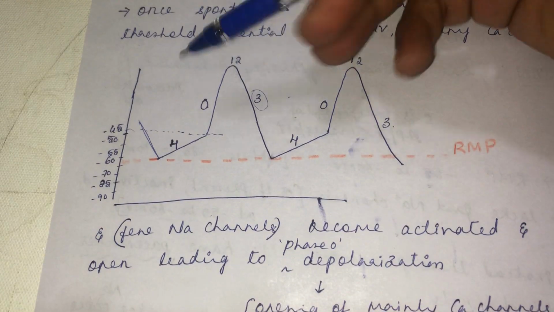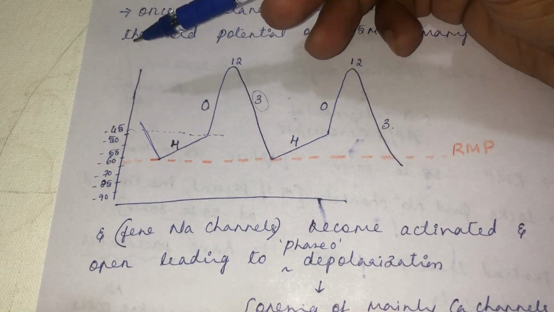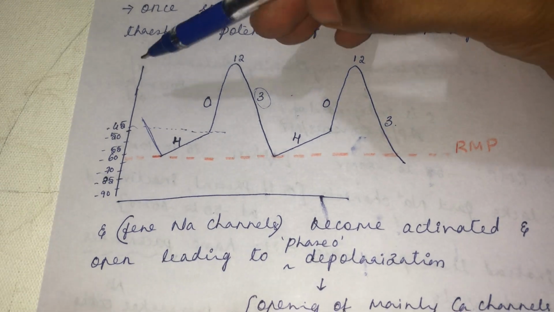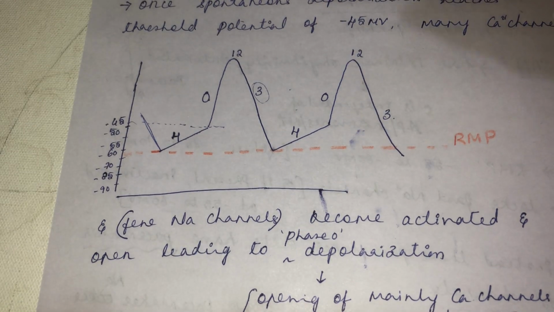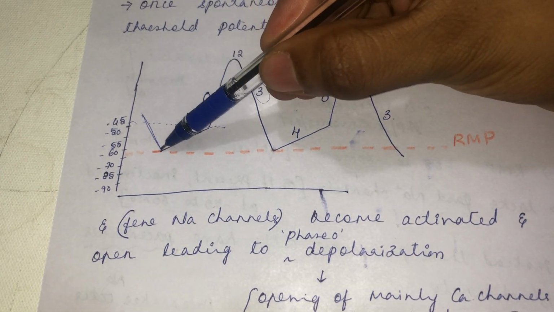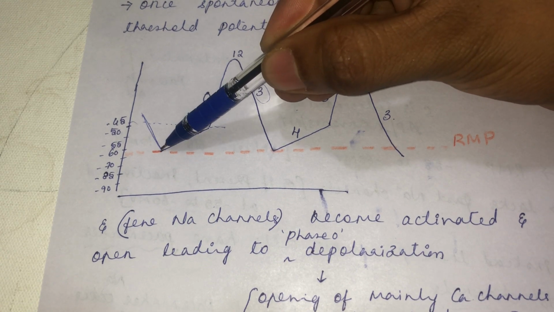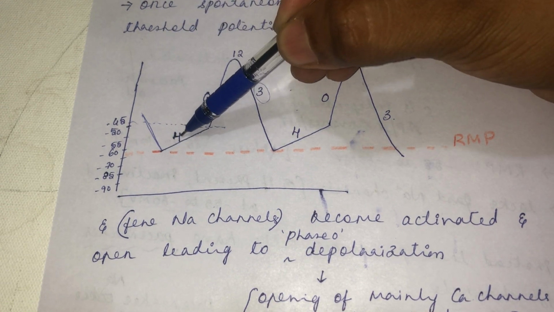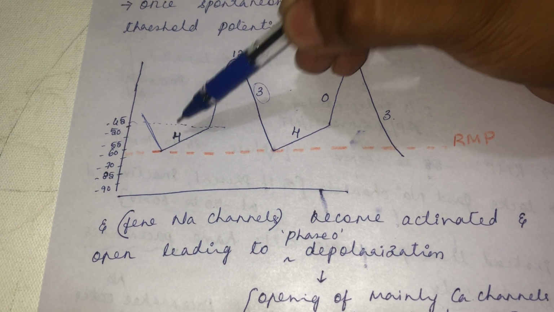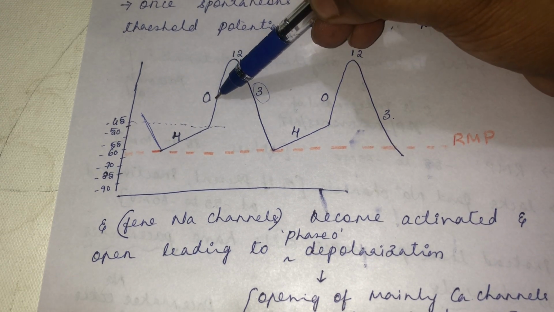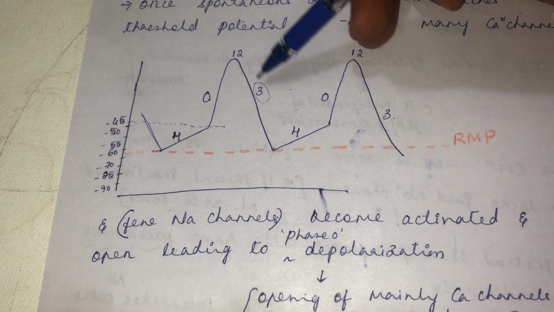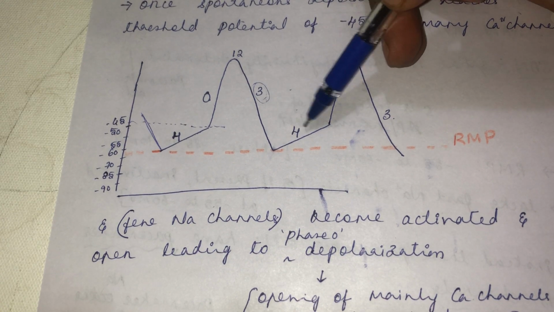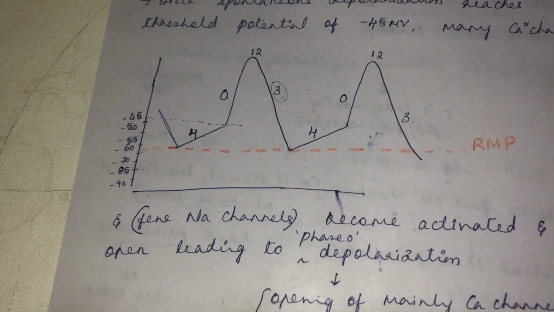Whereas in the automatic fiber, the impulse is already being generated. It is generated from the time you take birth. From the time the fetus is implanted in the uterus, from that time itself the heart starts beating. Once the membrane potential reaches the threshold resting membrane potential, there will be opening of the pacemaker sodium channel, causing phase 4 depolarization or spontaneous depolarization. Once it reaches threshold potential, opening of calcium channel does the phase 0 depolarization. Then there will be intermixing of phase 1 and phase 2, and repolarization at phase 3. So that is the action potential of the automatic fiber and the non-automatic fiber.